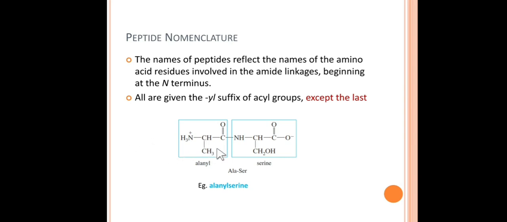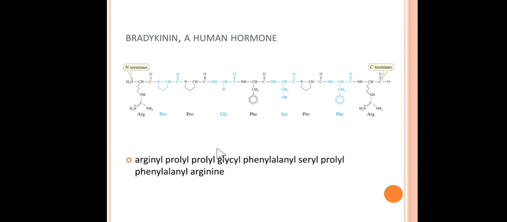I have another example for you. This is bradykinin, a human hormone. How is this bradykinin named in general? You know that the N terminus amino acid is arginine, then proline, proline, glycine, phenylalanine, serine, proline, phenylalanine, and arginine. So how can we name this peptide?